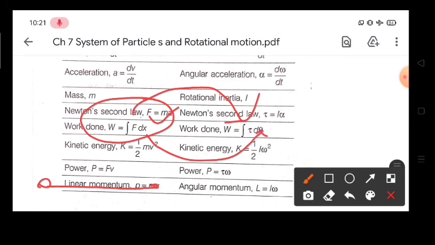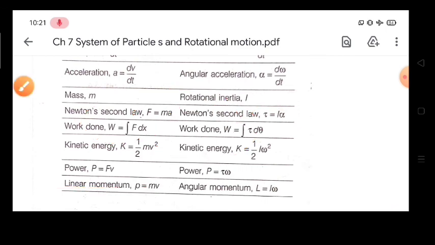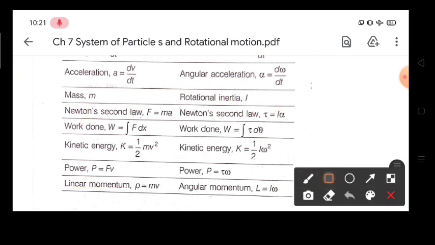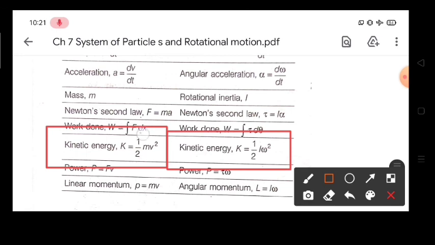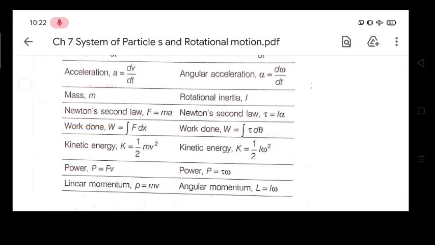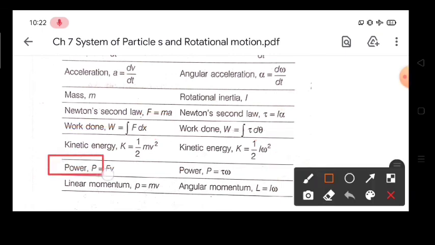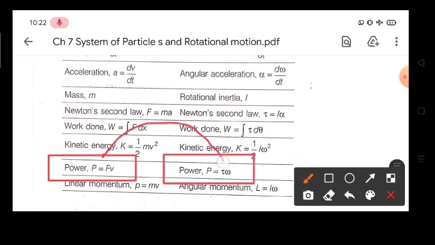After that we have the next formula, that is kinetic energy. In translation motion kinetic energy is half mv square, and in rotational motion we have kinetic energy, that is half I, because m is replaced by I, and v square will be replaced by omega square, so we can say half I omega square. And few more formulas we have, like power is given by force into velocity, we know this, and here power will be given by torque, with v replaced by omega.